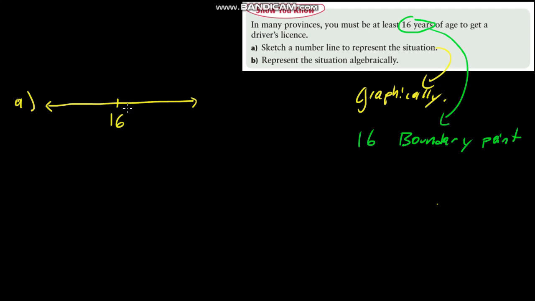And I'm going to have all my numbers that are above 16 towards the right of it. So something like 17, 18, 19. I'm just going to label 20 over here. And then the numbers that are lower than 16 are going to be over to the left of it. I'll put this as 12, 13, 14, 15, 16. Try to space them out evenly.